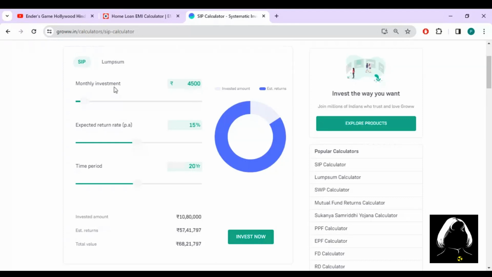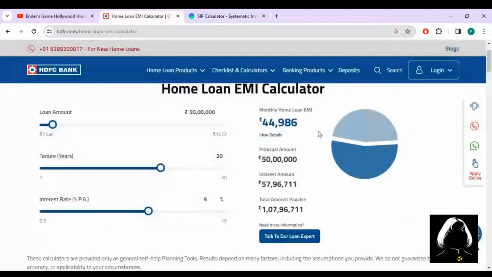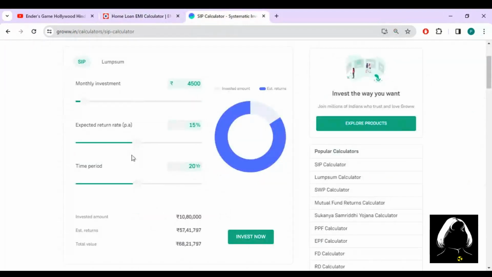So for a 4.5k monthly investment, because that is 10% of the EMI amount we are paying, I will adjust the expected returns to 15%, considering that you are investing into a Nifty 50 or any other large cap mutual fund. The time period is already showing 20, so I leave it like that.